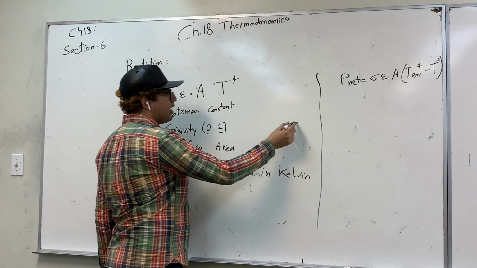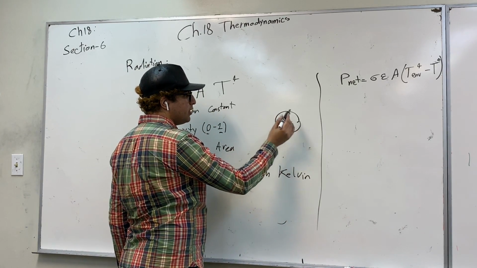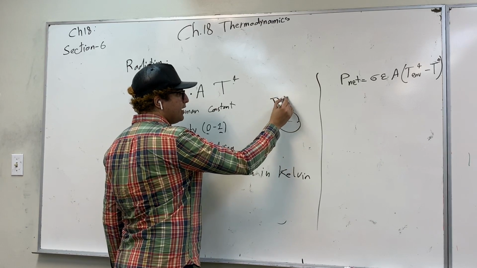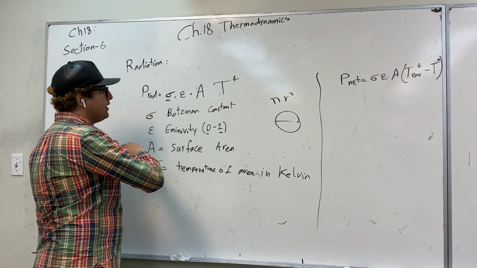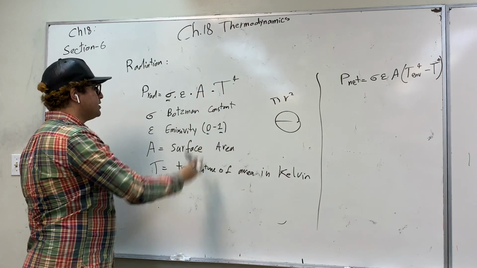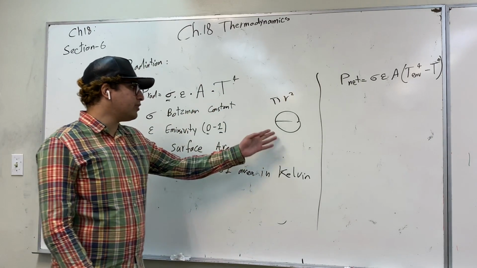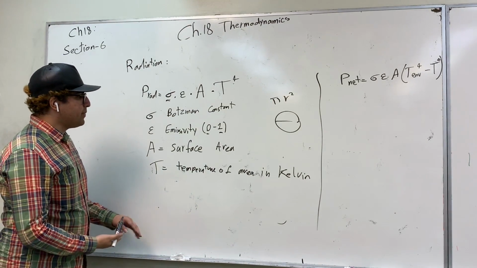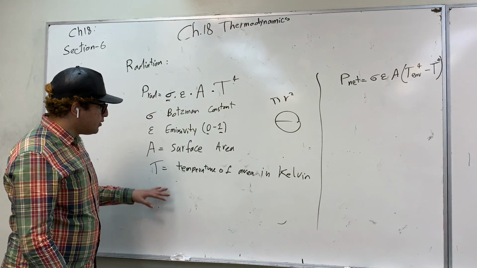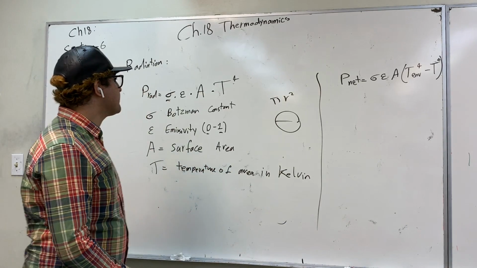So imagine that you have a circular mirror. So pi r squared is the surface area of our radiator, multiplied by the temperature in Kelvin of the emitter or radiator. So the temperature must be in Kelvin, okay?